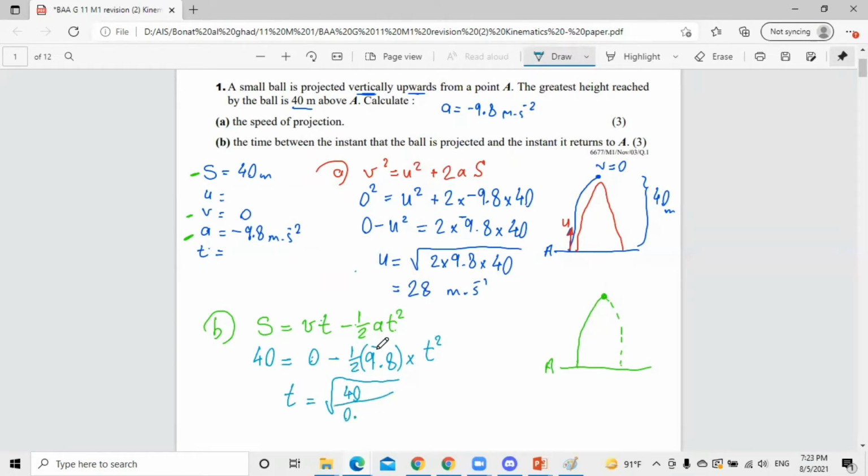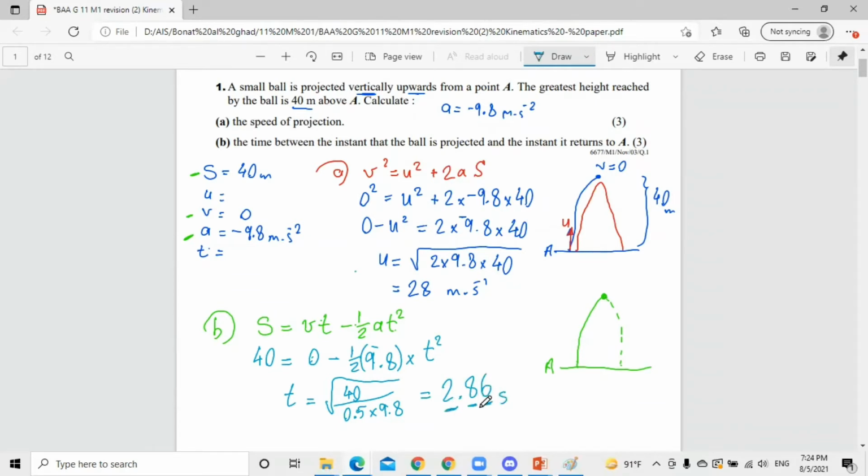Okay, the negative and the negative cancel out each other from here. Half multiplied by 9.8. And we know that we will find two values of this answer, positive value and negative value, or actually zero value. So the answer will be square root of 40 divided by half times 9.8, and the answer is 2.857. We write it 2.86 seconds.